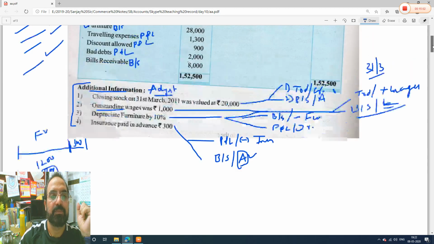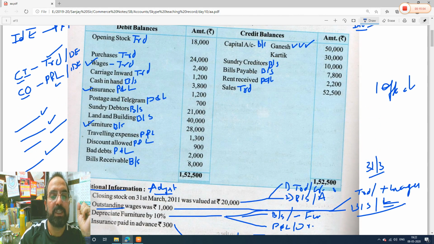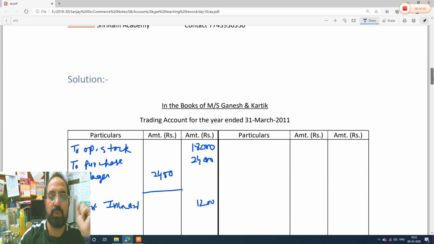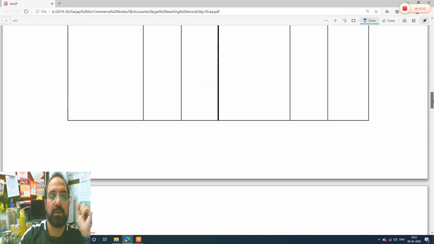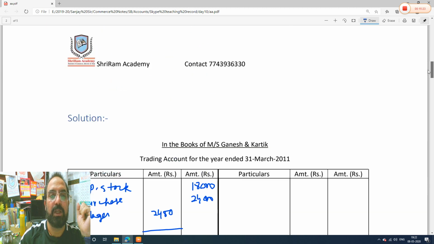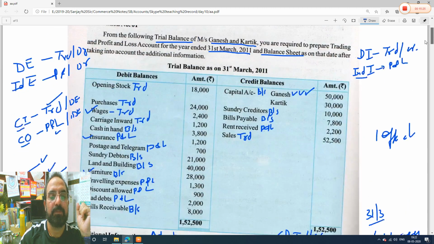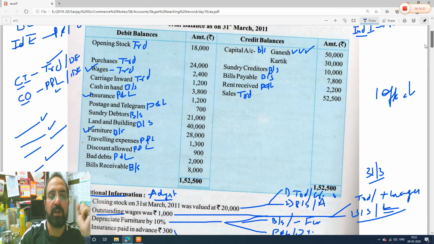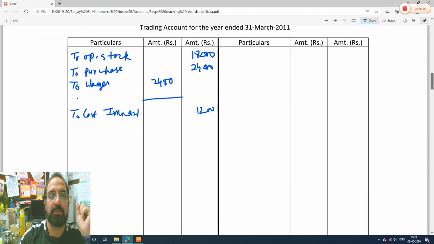Next, postage and telegram, a profit and loss item, there is no tick mark, so it will go in the outer column. I will write postage and telegram in short, you please do not write in short. Postage is a profit and loss item, and it will go where? 700 rupees, outer column.